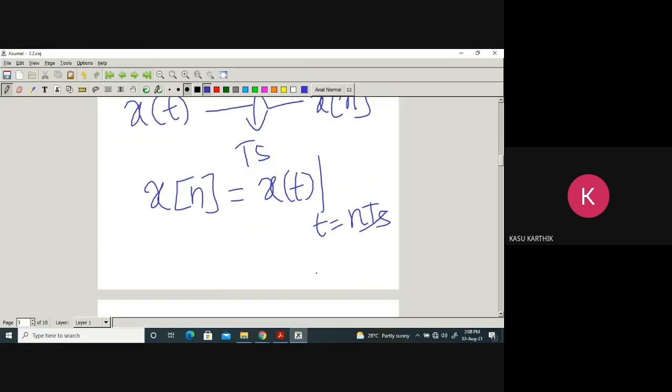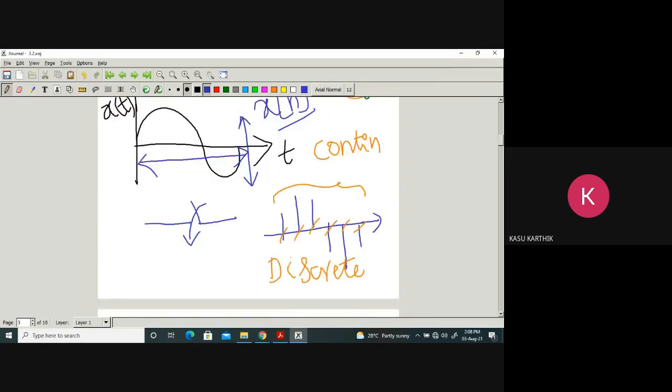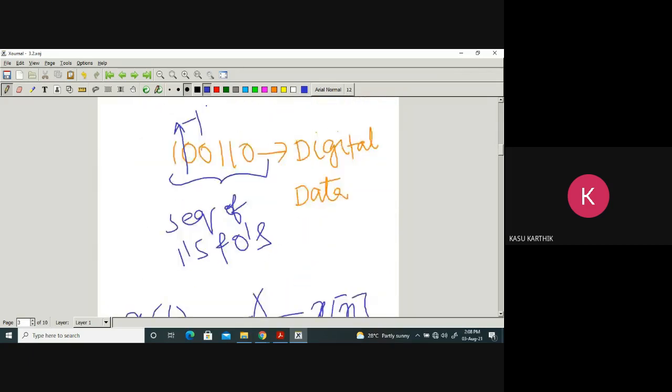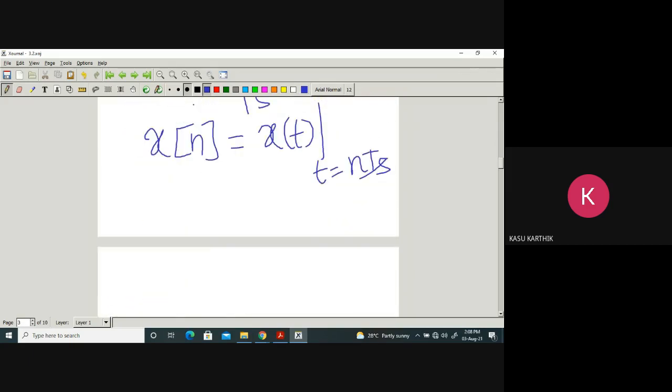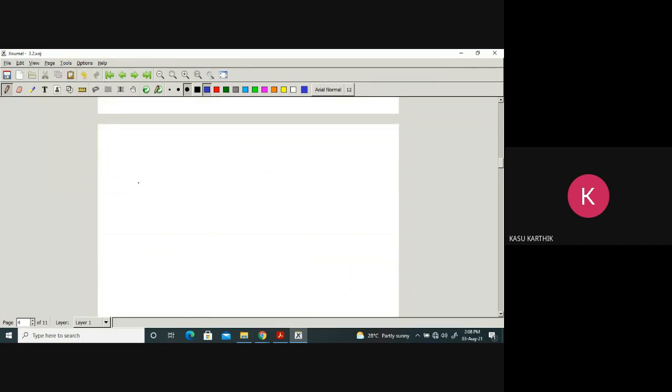Anyway, let us proceed to quantization. What is quantization? Rounding of the sampled value to the nearest quantization level is called quantization. So what is the input to the quantizer? Sampled values. First we take a signal, suppose this is a signal.